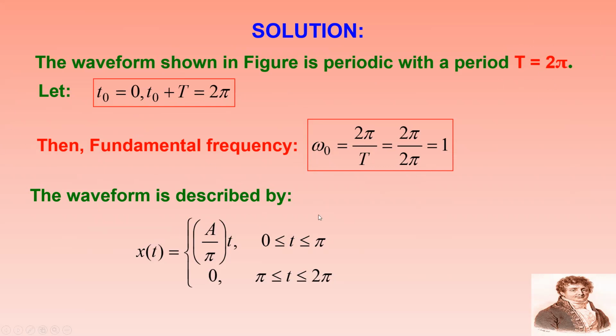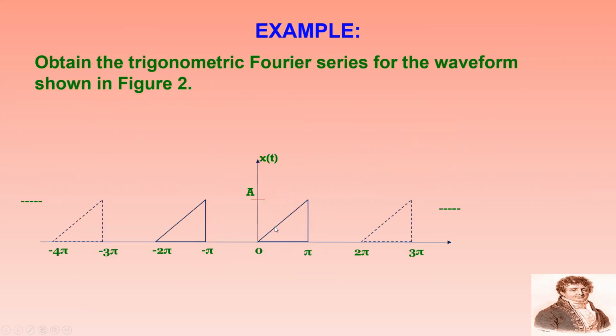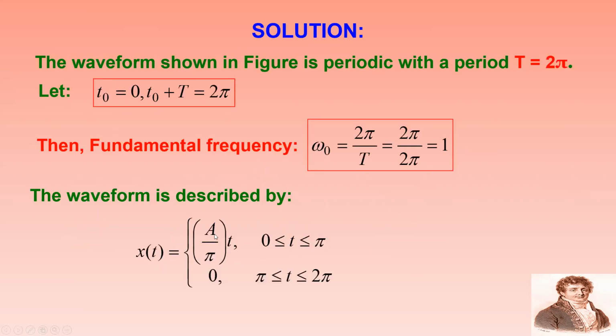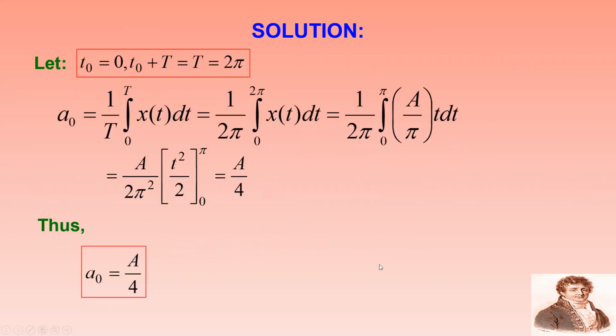So what should be the waveform? As we have been given, this is a sawtooth waveform and it is passing through the origin. It is a line passing through the origin, y equal to mx. So m is a by pi. Slope is the y coordinate by the x coordinate. So I can have x of t equal to a by pi t, where t varies from 0 to pi, and equal to 0 between pi to 2 pi. So this is the mathematical expression you have. By using this mathematical expression, you try to calculate the coefficients a naught, an and bn.